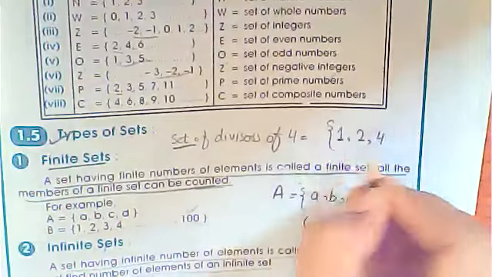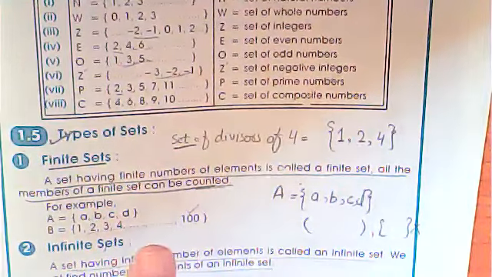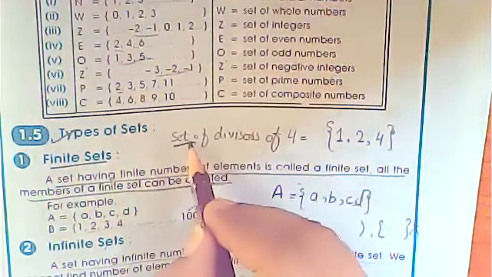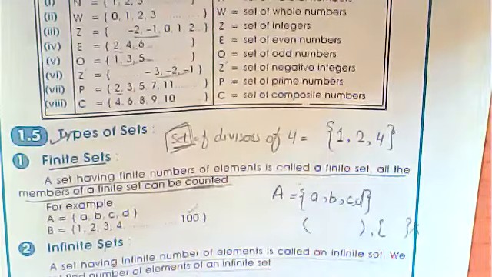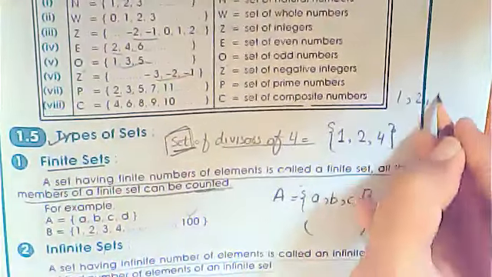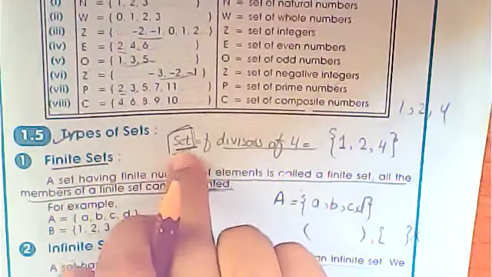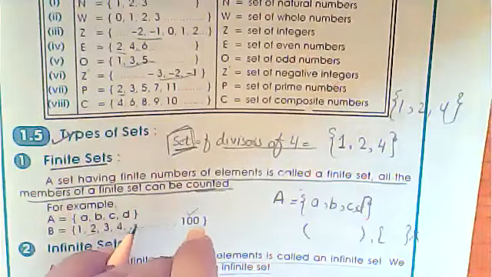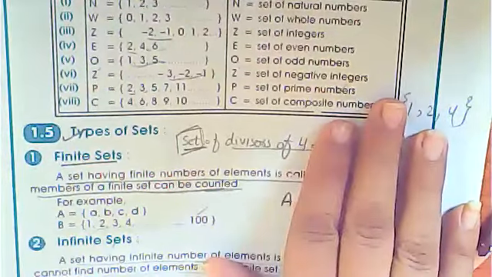If you make curly brackets here, it will become a set, and then you will get marks. But if you do not make curly brackets, you will not get any marks. If I just ask you divisors of 4, simply write 1, 2, and 4. But if I ask you to make the set, you should enclose it inside the brackets, right? Is it clear, students? Is it clear?